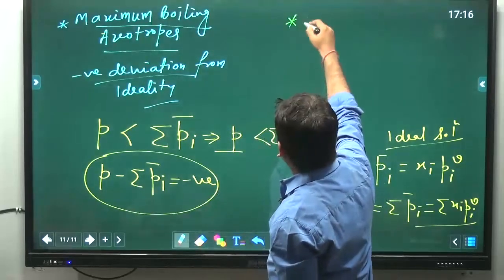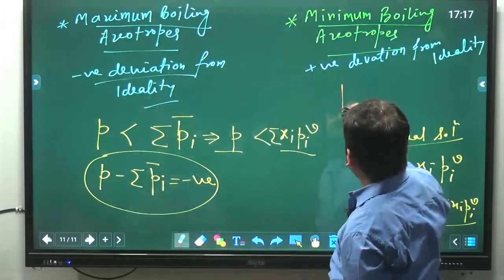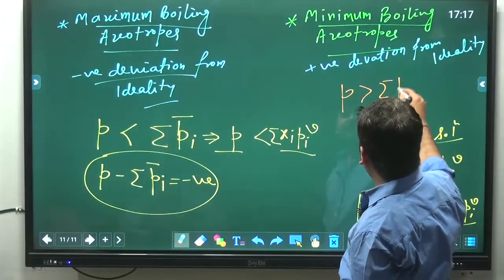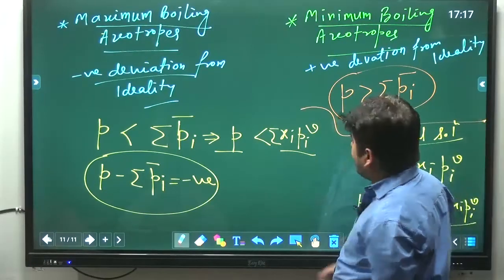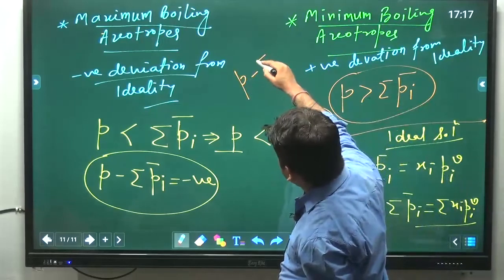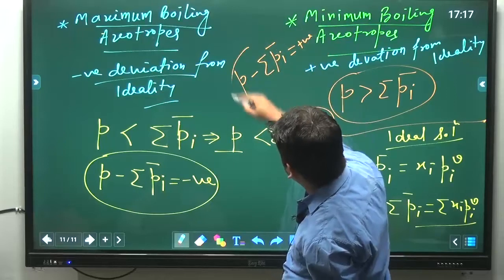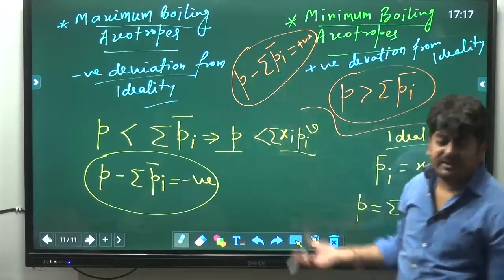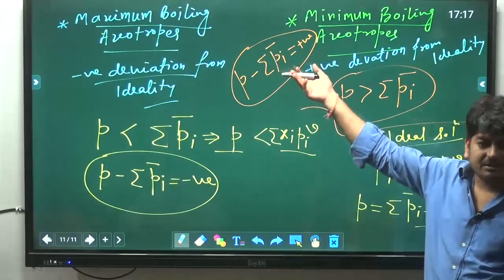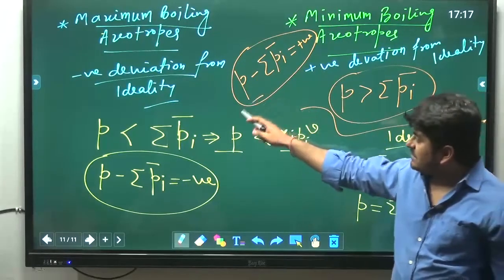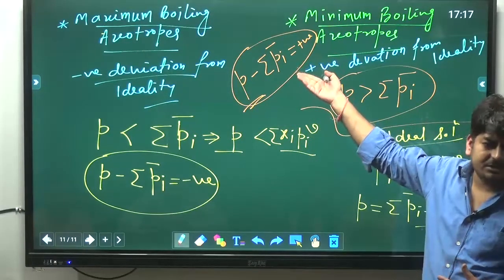Similarly, in second case, minimum boiling azeotropes, it means the total pressure will be more than the summation of partial pressure, or you can say P minus summation of Pi bar will be positive. Summation of Pi bar means what? According to Dalton's law, summation of partial pressure will be total pressure. So here the system pressure will be more than the equilibrium ideal pressure, you can say, equilibrium total pressure.